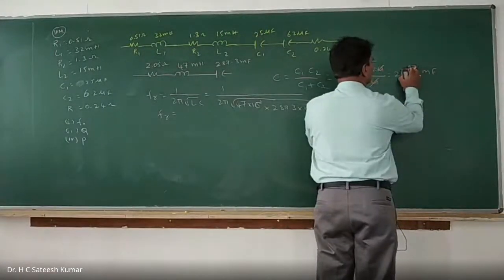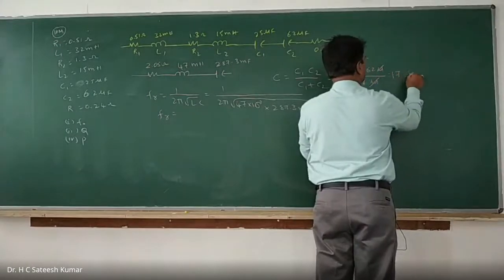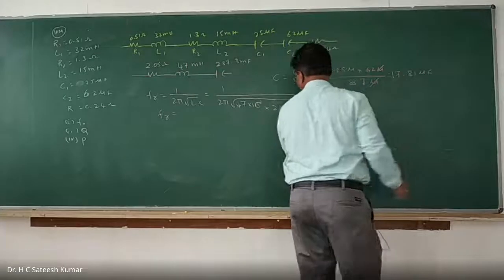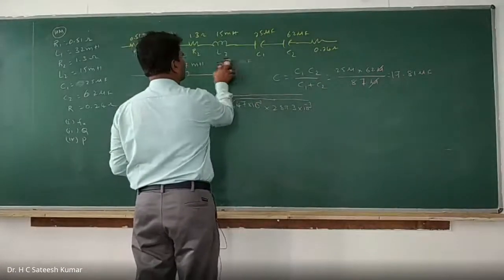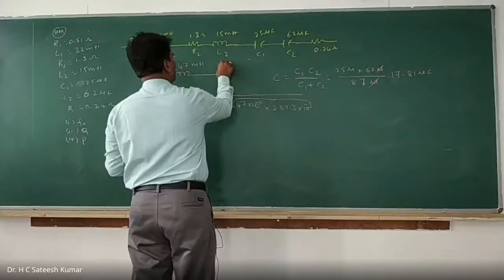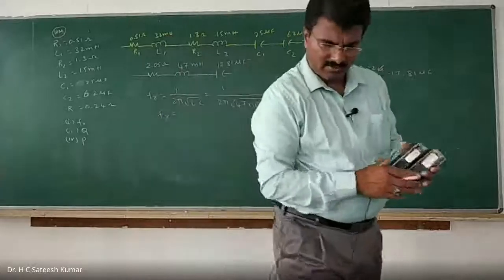How much? Sorry, it is 17.81 microfarad. 17.81 microfarad is right.